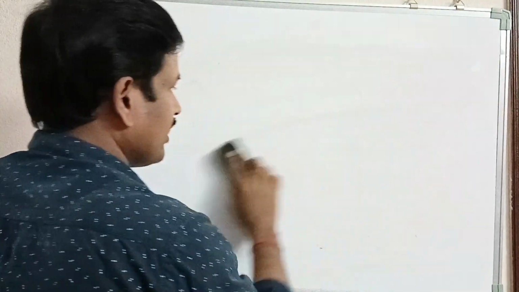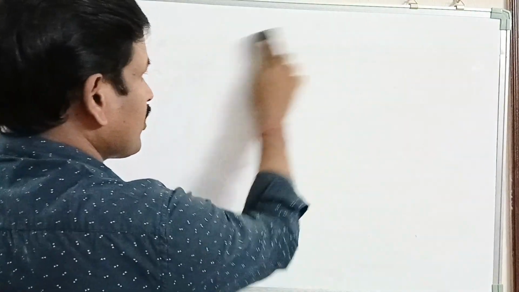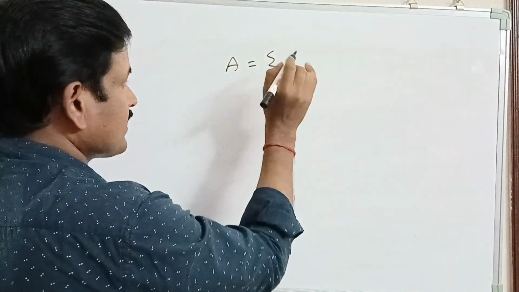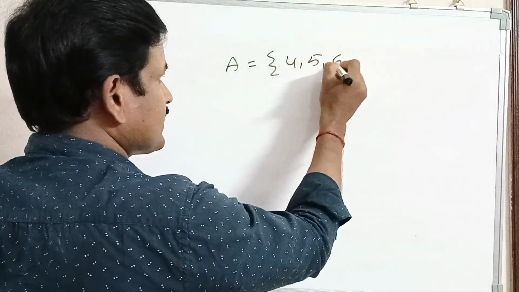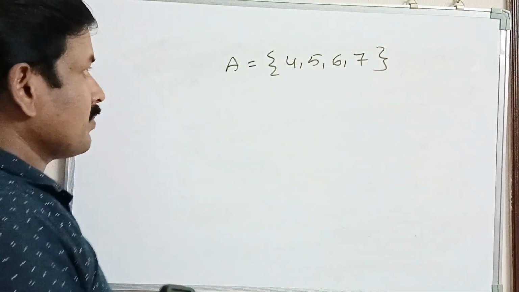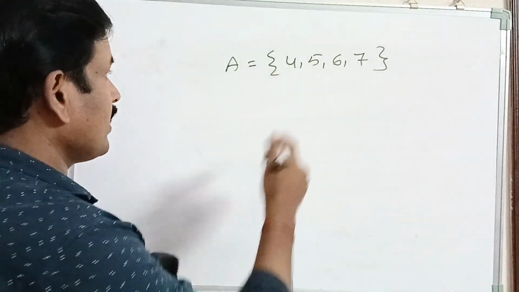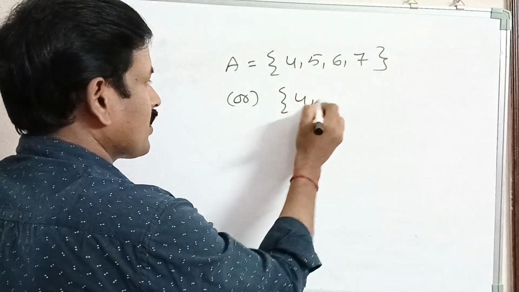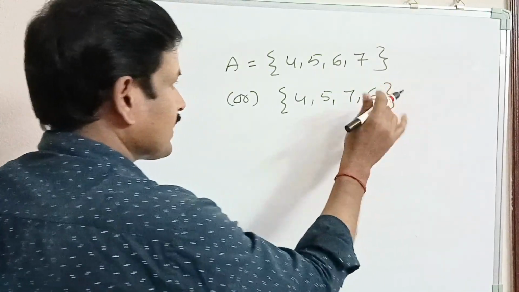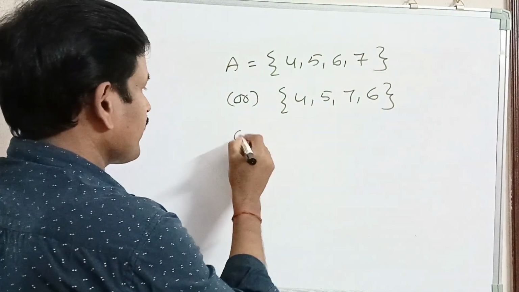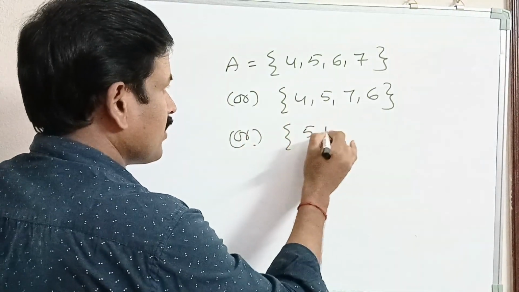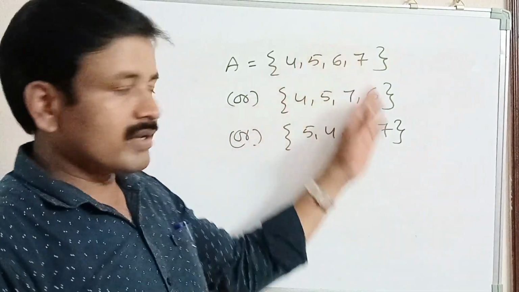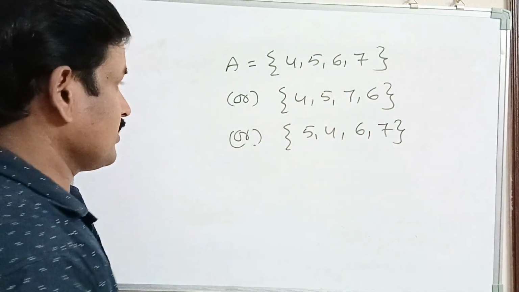The order of listing the elements in a set can be changed. For example, let A be the set of numbers 4, 5, 6 and 7. These are the elements in set A. The set can also be written as 4, 5, 7, 6, or 5, 4, 6, 7, or in many other ways. The set remains the same. The order can be changed.